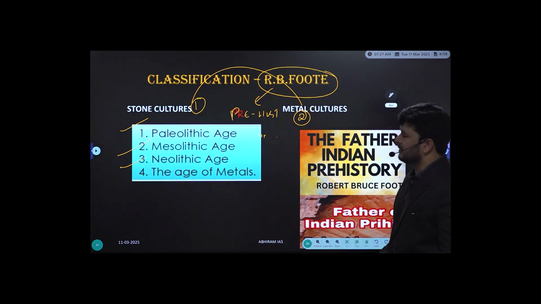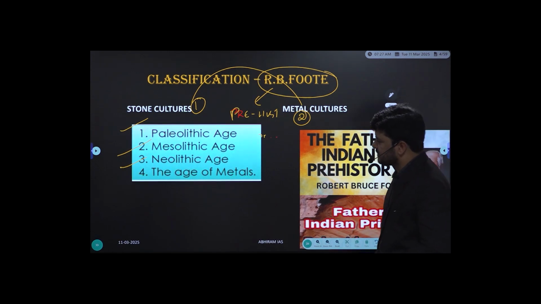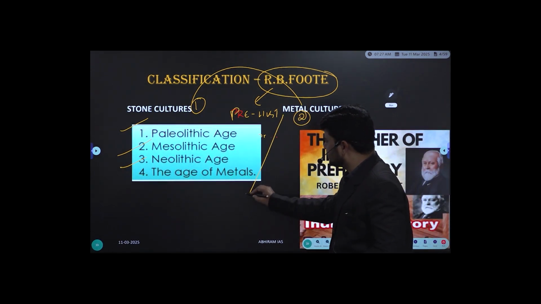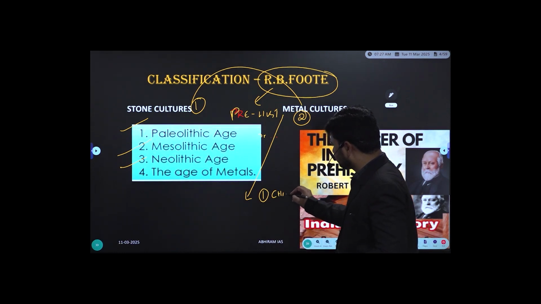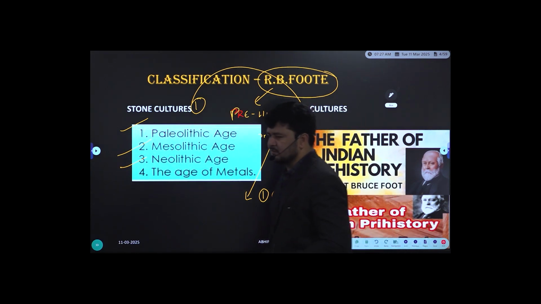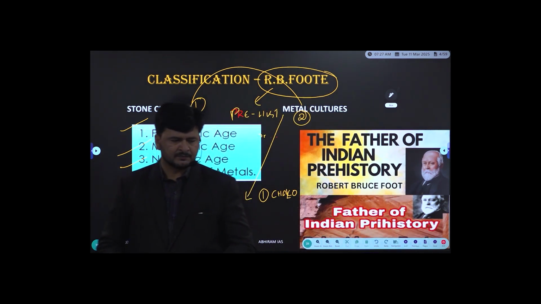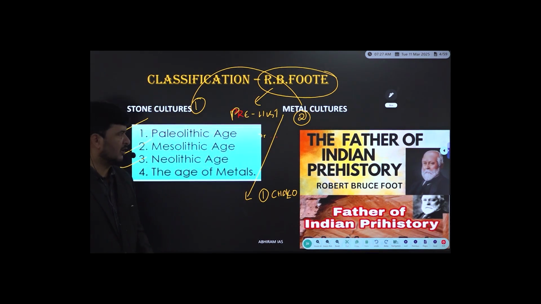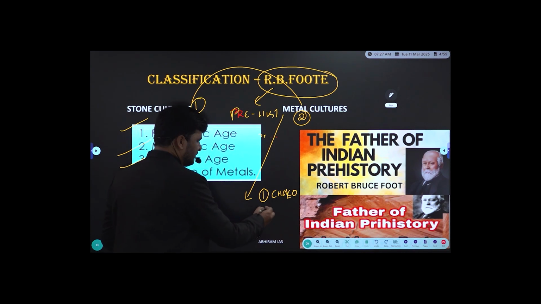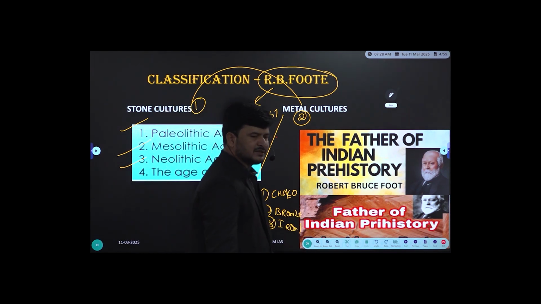Then how about Metal Age cultures? Can anyone say what the Metal Age cultures are? Very good. Start with Chalcolithic. Chalcolithic cultures. What is this Chalco? What does Chalco mean? Copper. Chalcolithic cultures, followed by Bronze Age cultures, and the third and last one, Iron Age cultures.